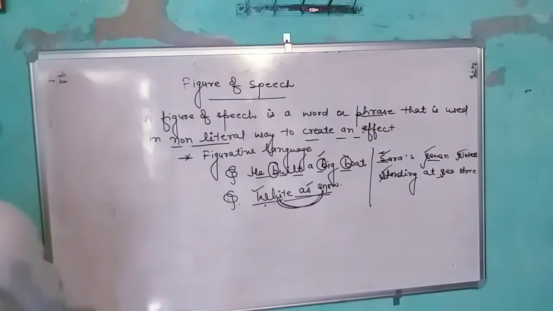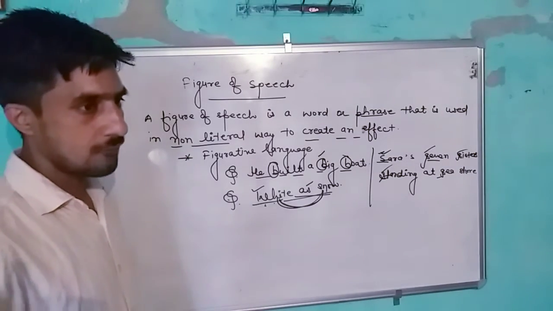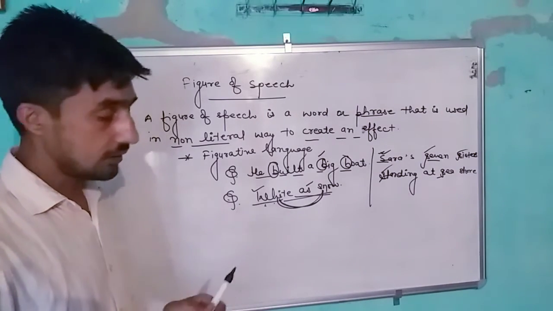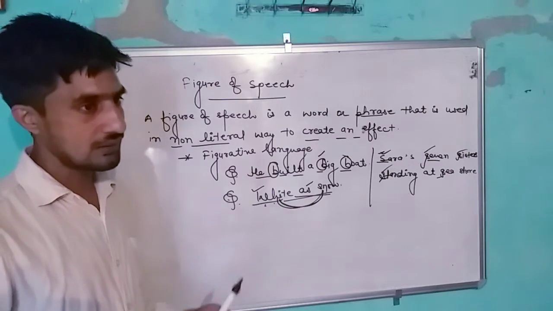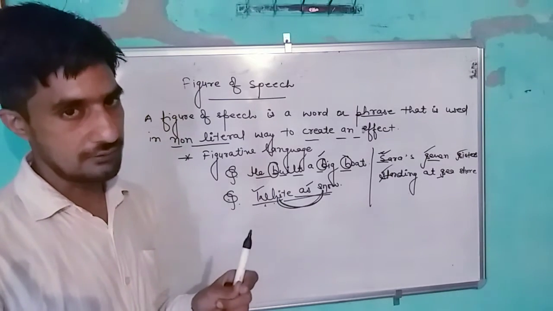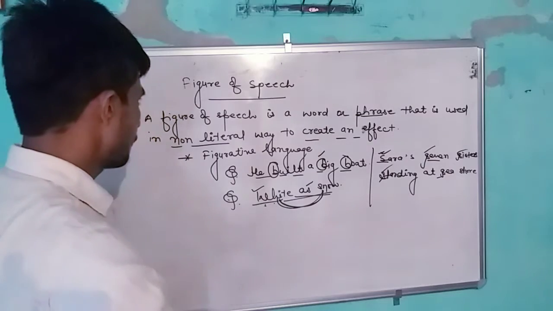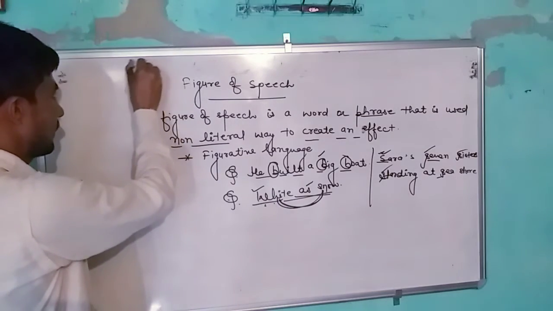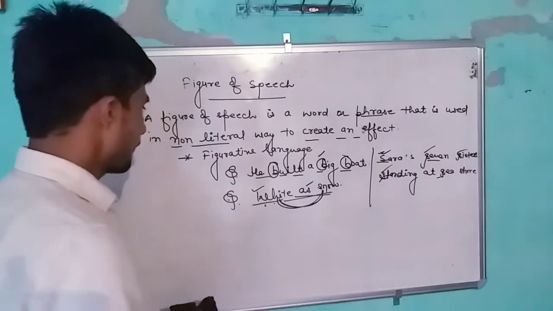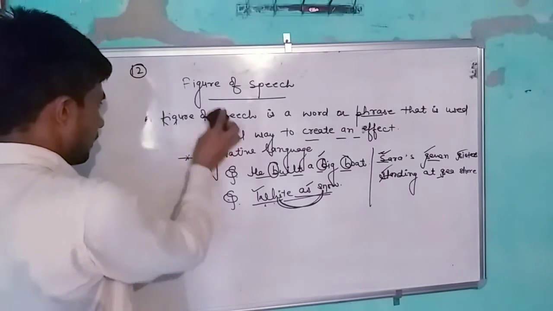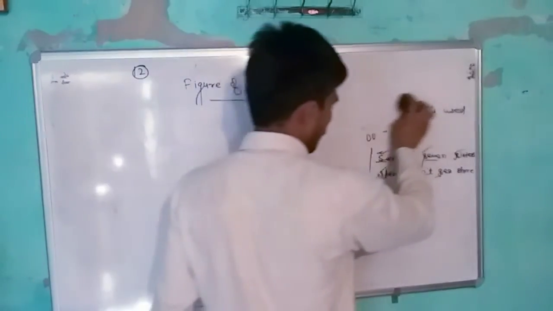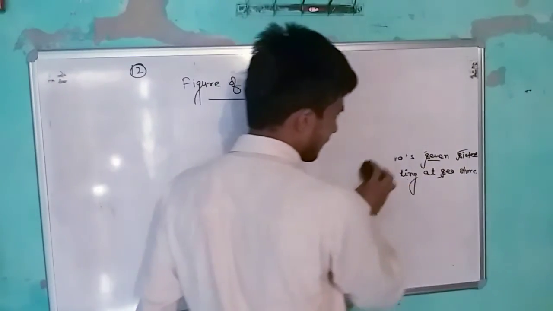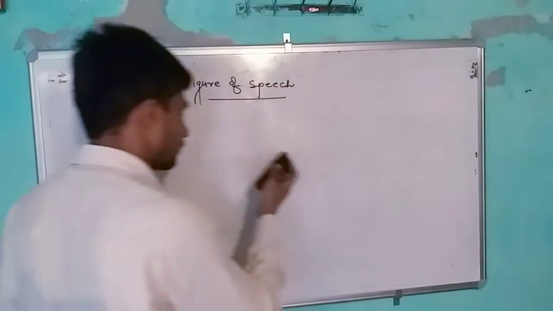And there are so many literary devices. There are 40, 50 literary devices. But in this lecture, according to class 12th, we will discuss some important literary devices. This topic is important for class 12th students. In this topic, all these things will be discussed in a very good way, and I will try to explain all the contents and the components of this topic.